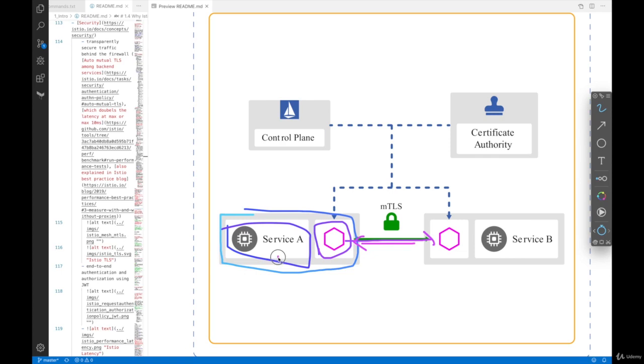So instead of going from service A to service B directly with HTTP plaintext, the connection is going to be intercepted and will go from service A to envoy, envoy to envoy, and envoy to service B. In this way, connections among pods in the backend are going to be mutual TLS enabled.